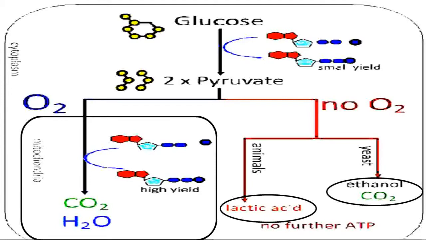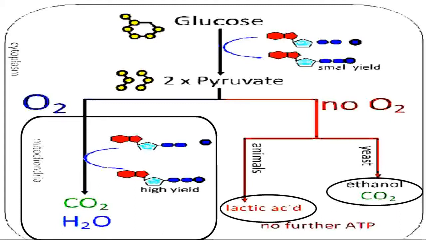If oxygen is available in the cell, then this oxygen enters the mitochondria and ADP also enters the mitochondria, and this oxygen oxidizes the pyruvic acid and high energy is released in this process. Carbon dioxide and water molecules are produced as waste products in the mitochondria. So complete oxidation of food is done in the mitochondria in the presence of oxygen.